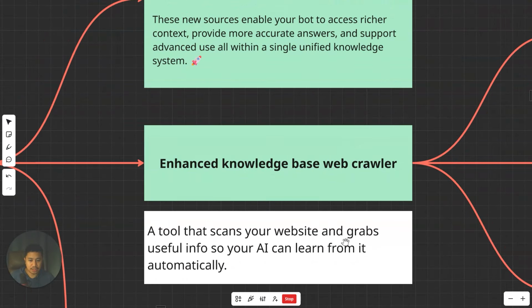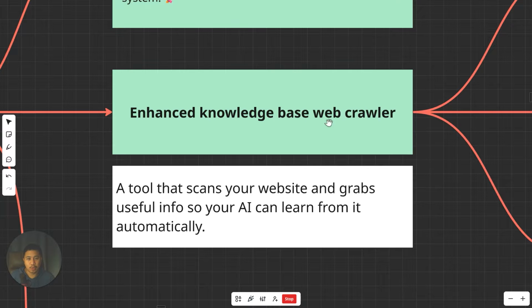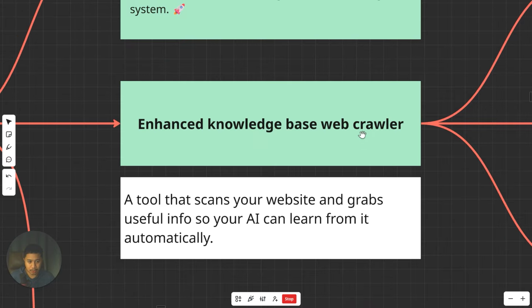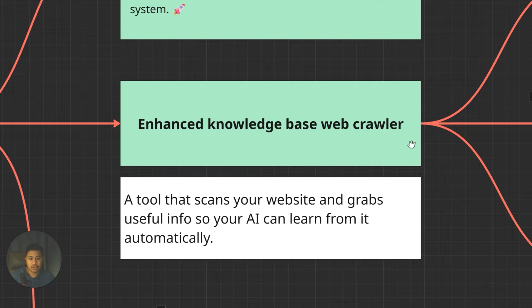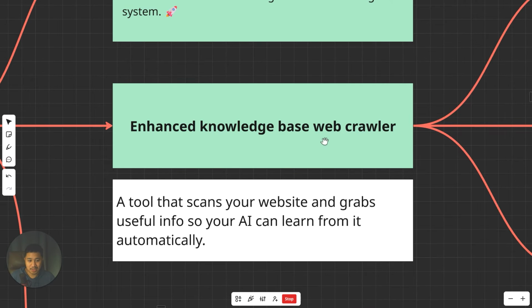The next capability is that it now has an enhanced knowledge base web crawler. And if we define ano nga ba yung web crawler, maybe you're not aware about web crawlers. It's a tool that scans your website and grabs useful information so your AI can learn from it automatically. So yun yung web crawler. Nakikita niya kung ano yung contents ng isang funnel or website without you having to copy and paste yung text sa website or funnel. And so yun yung web crawler.